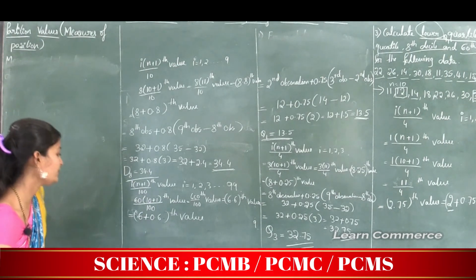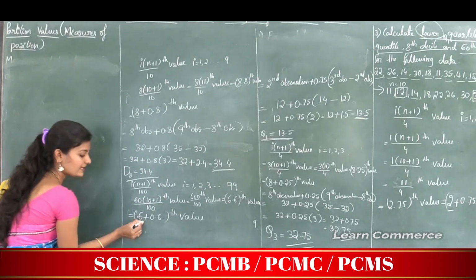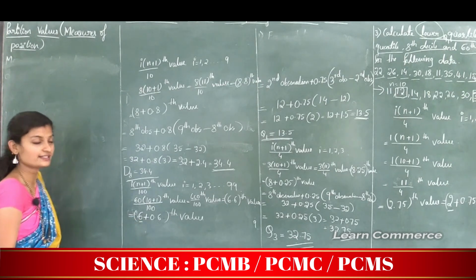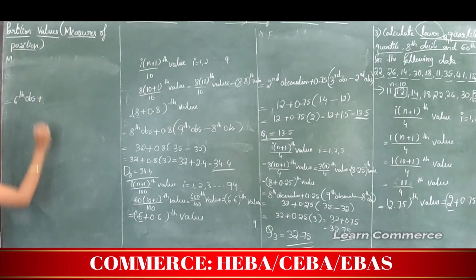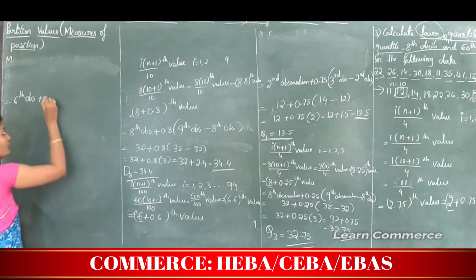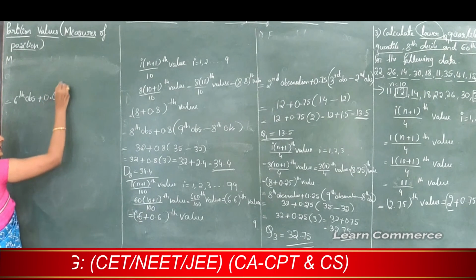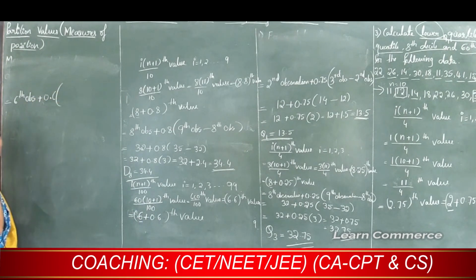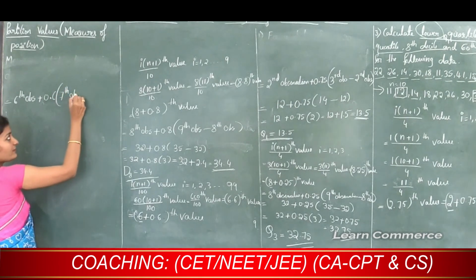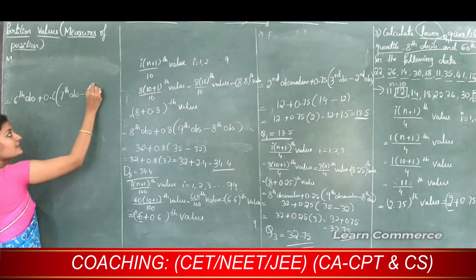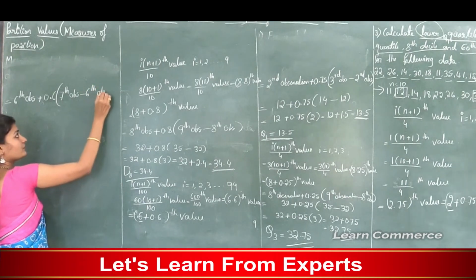Next write the formula. See the first value, that is 6, therefore the 6th observation plus, the next value is 0.6 as it is, into, after 6 the next term is the 7th observation, so the 7th observation minus the 6th observation.